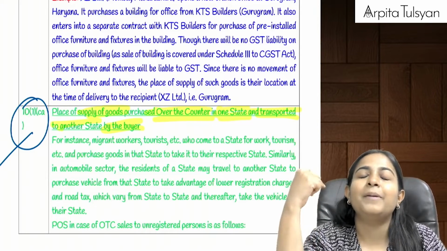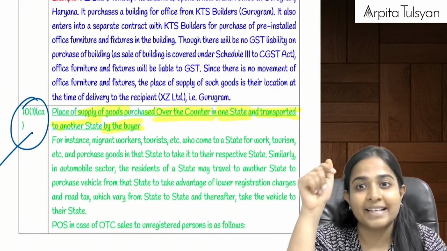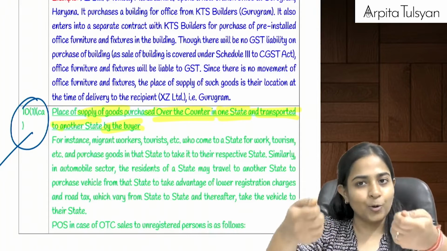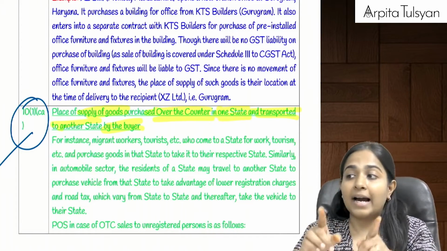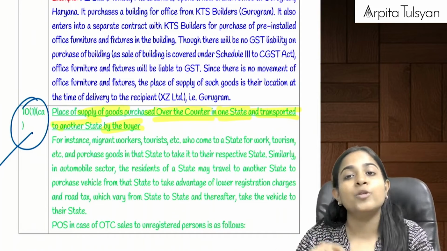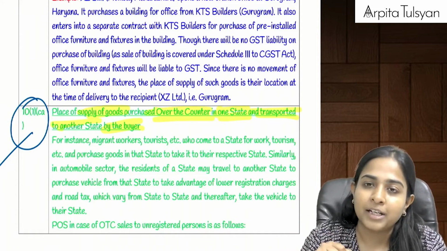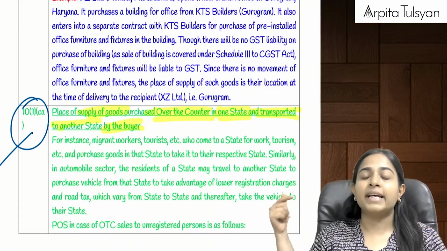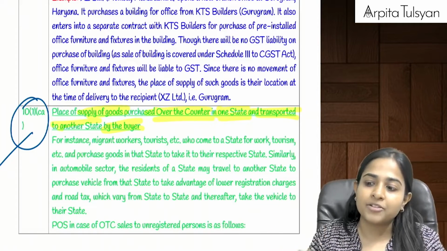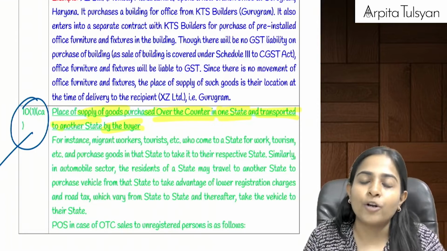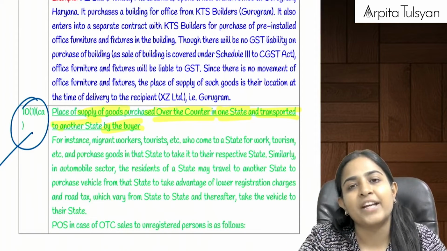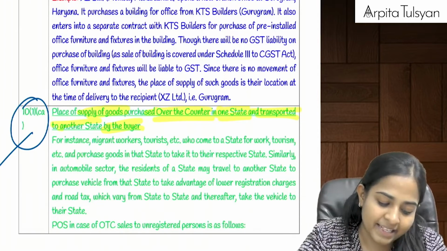What will be the place of supply for the supplier in such cases? He has given the goods in his own state, but ultimately the goods are going to some other state. Can we say the supplier sold the goods in the state of Gujarat only? Right, but ultimately the goods are getting transported to Maharashtra. So what will be the place of supply in such cases?